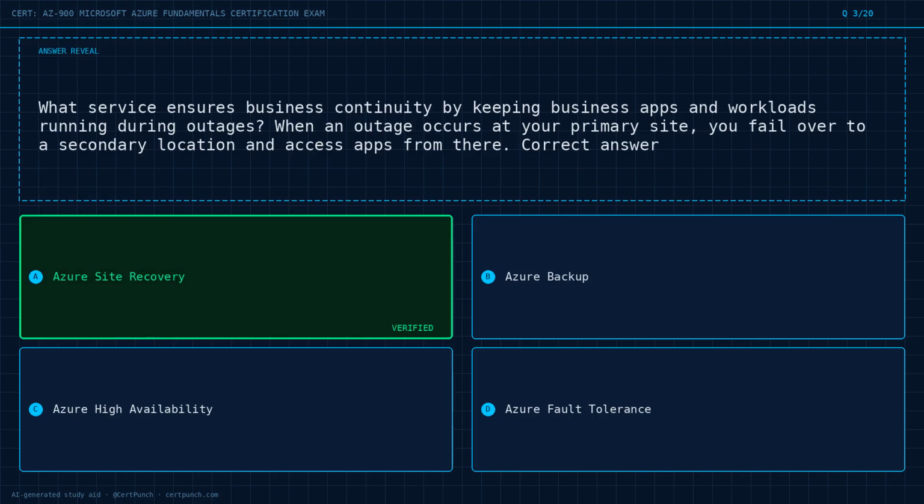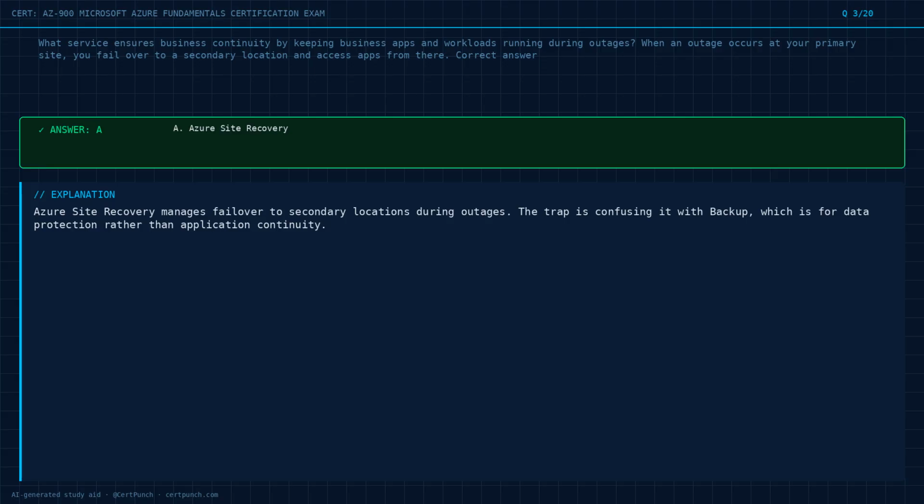The answer is option A. Exam logic. Azure Site Recovery manages failover to secondary locations during outages. The trap is confusing it with backup, which is for data protection rather than application continuity.